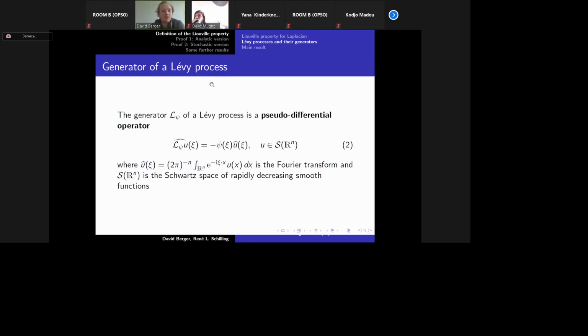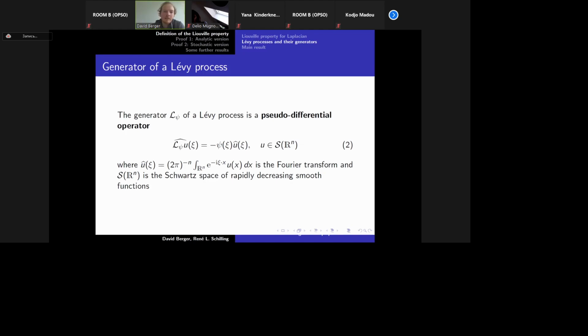Okay. But now we discuss the generators of a Levy process. The generator L psi of the Levy process is a pseudo-differential operator. So what do we mean by that? Take u in the Schwartz space, a rapidly decreasing smooth function. Then the Fourier transform of L psi of u is equal to minus psi of xi times the Fourier transform of u,